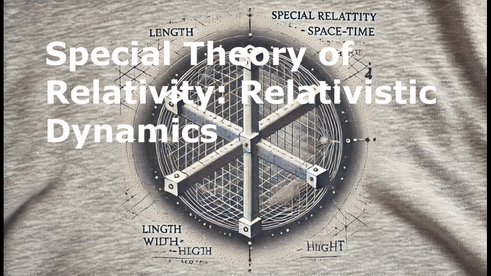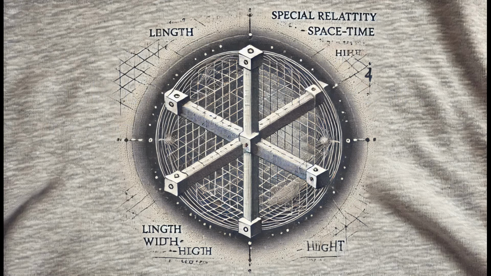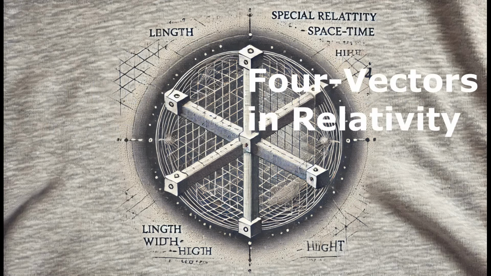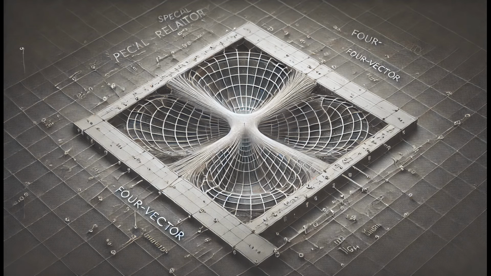In special relativity, the concept of a four-vector is very important. It is a way to understand how space and time are connected. Traditionally, we think of space as having three dimensions: length, width, and height. However, when we think of time as a fourth dimension, we need a new way to describe the physical events that occur in this four-dimensional space-time.